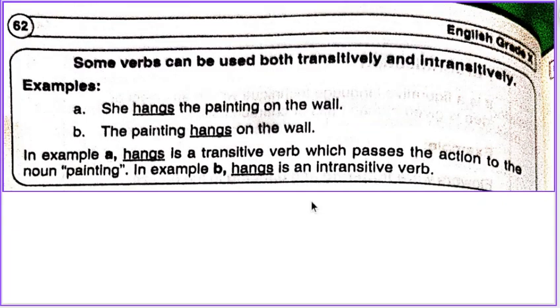Some verbs can be used both transitively and intransitively. For example, A. She hangs the paintings on the wall. B. The painting hangs on the wall. In example A, hangs is a transitive verb which passes the action to the noun painting. In example B, hangs is an intransitive verb.